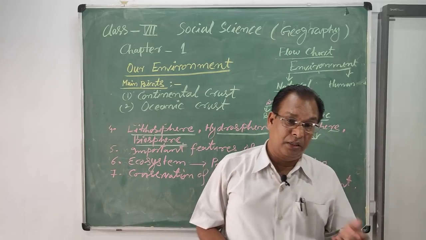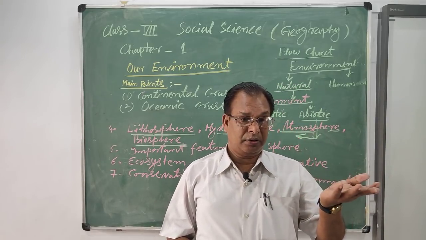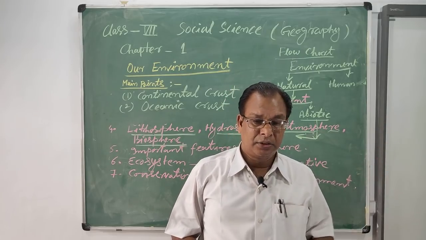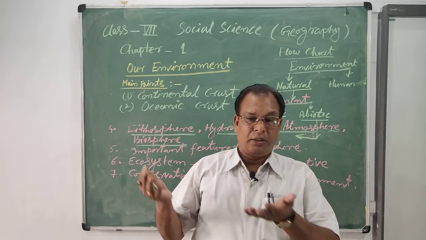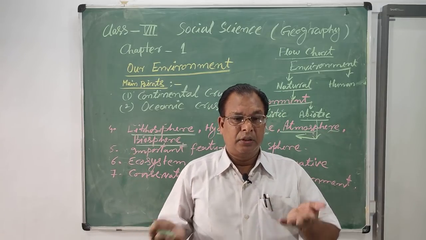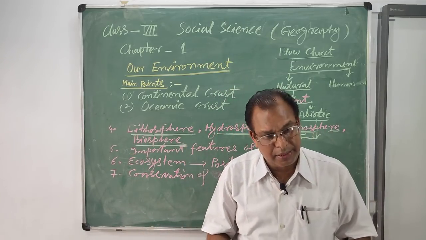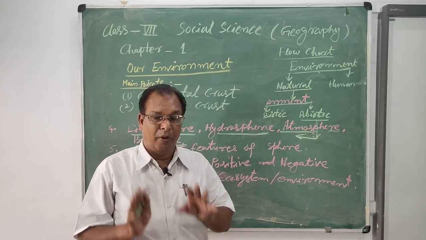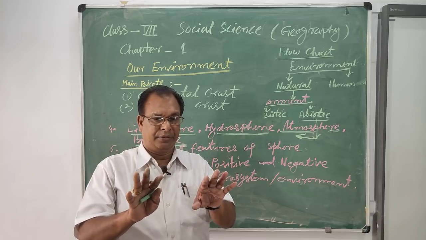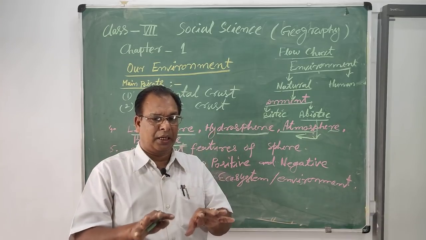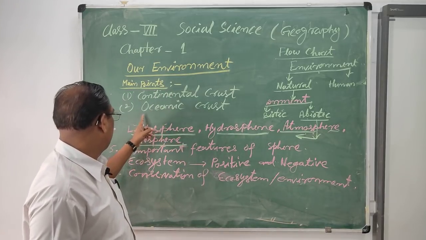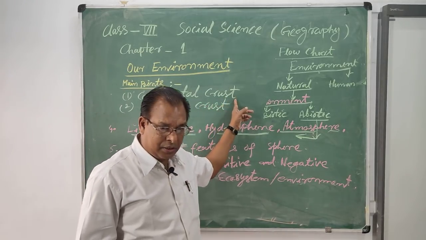For example, Asia, Africa, North America, South America, Antarctica, Europe and Australia. These continents, which form the conditions for life or the biosphere, are known as the continental crust.